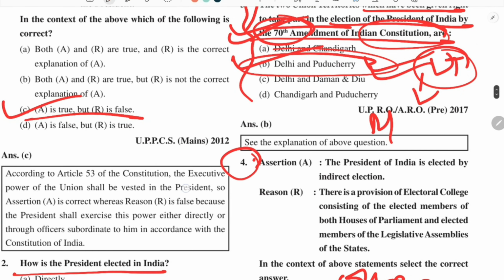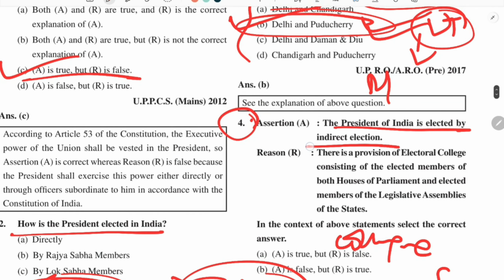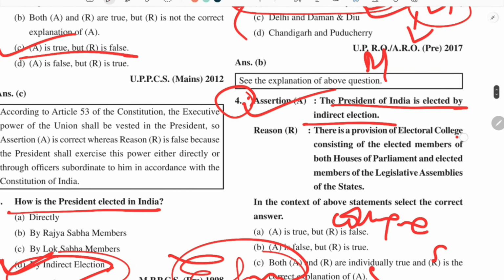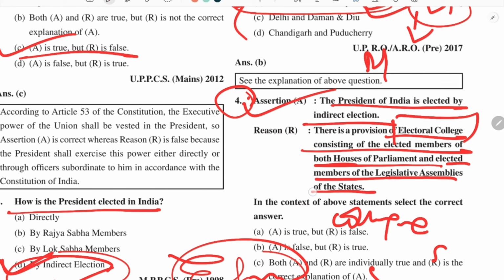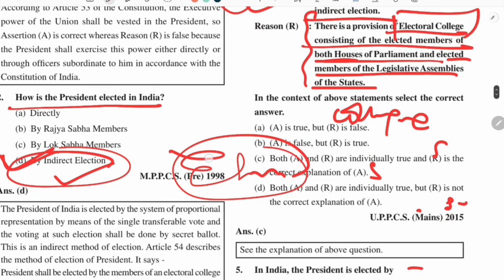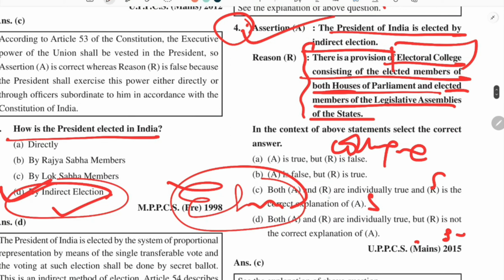Coming to the next question: the President of India is elected by an indirect election. I have told you what we mean by indirect election, so that is correct. Reason: there is a provision of an electoral college consisting of elected members of both houses of parliament and elected members of legislative assemblies of states. That is a correct statement. So the answer is both A and R are individually true, and R is the correct explanation of A.